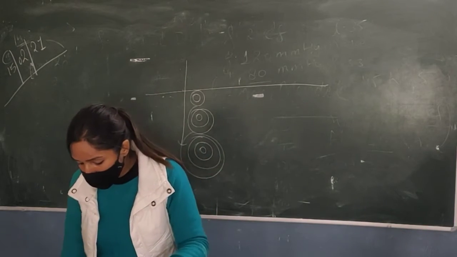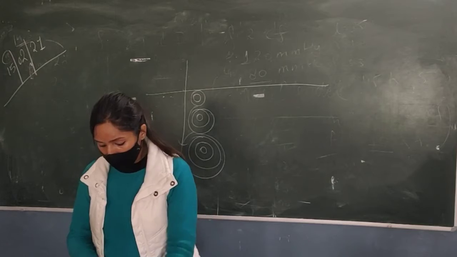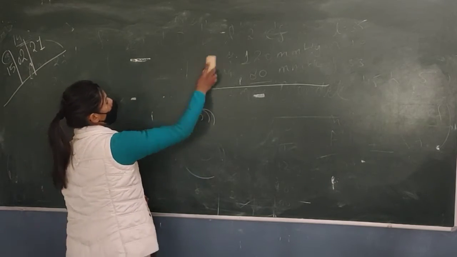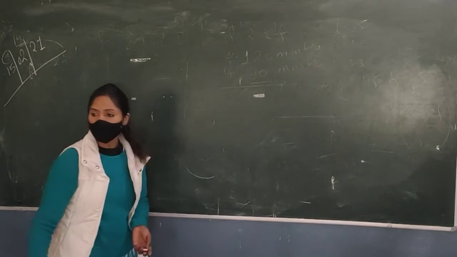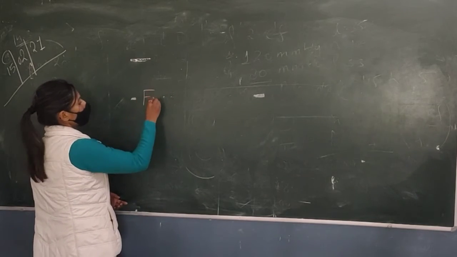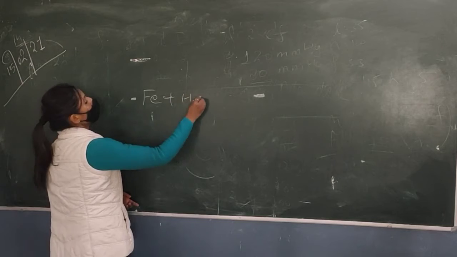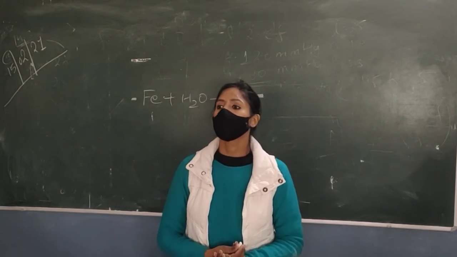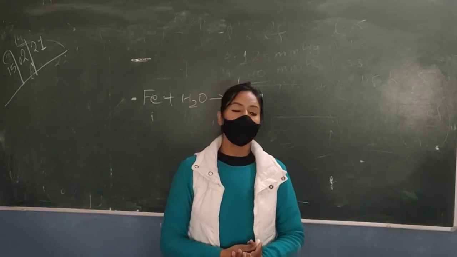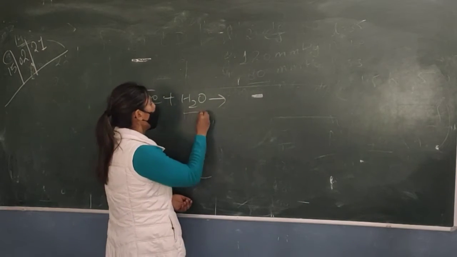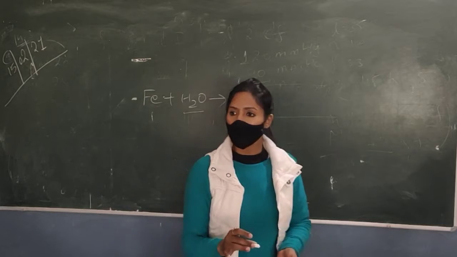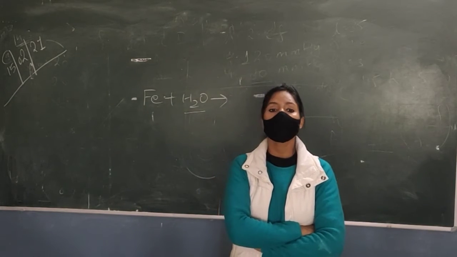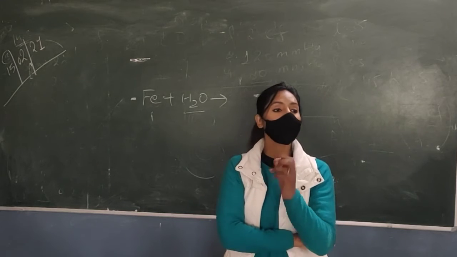Next is, complete the reaction: Fe plus H2O. Iron does not react with cold water, neither does it react with hot water.